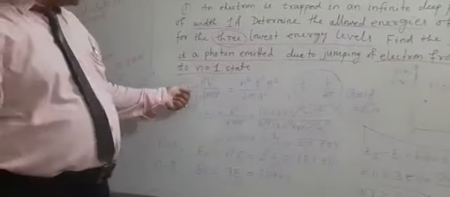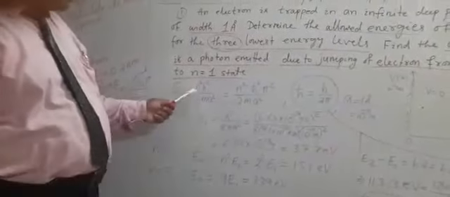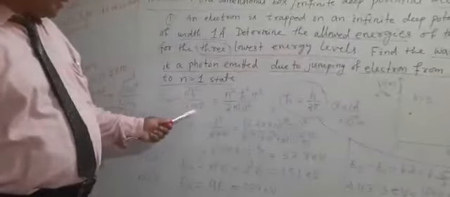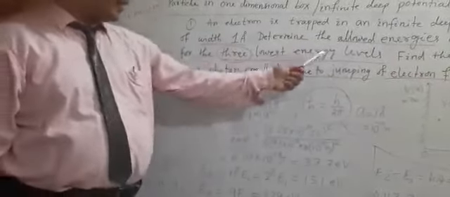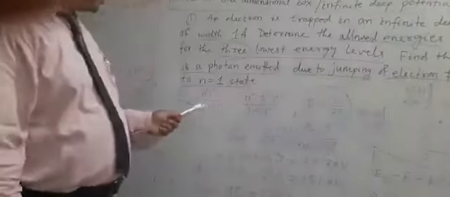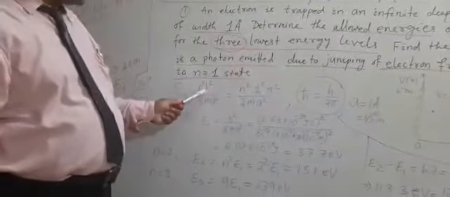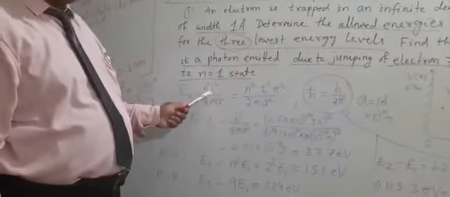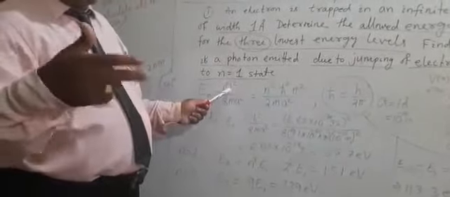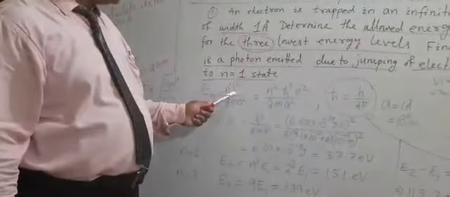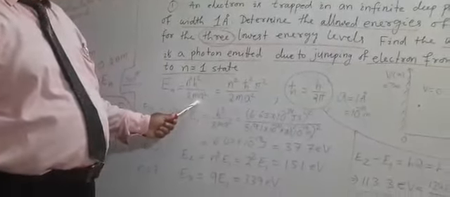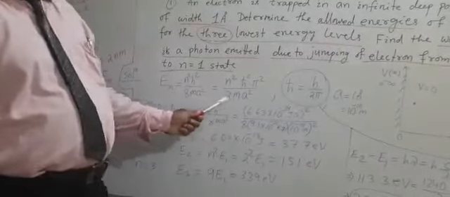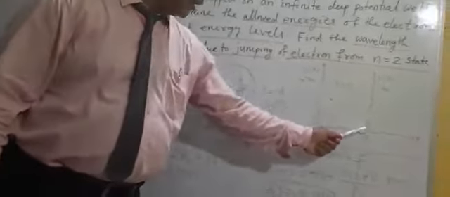En is equal to n square h square by 8 m a square, where n is the energy level or energy state, starting from 1, 2, 3, 4 like this, h is Planck's constant, m is the mass of the electron, and a is the width of the well or box.